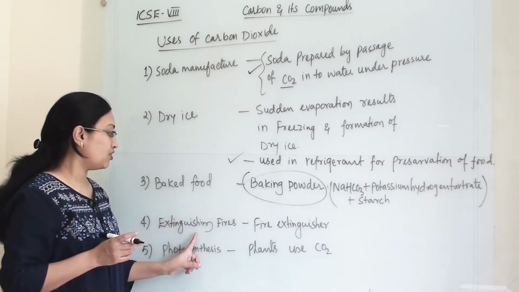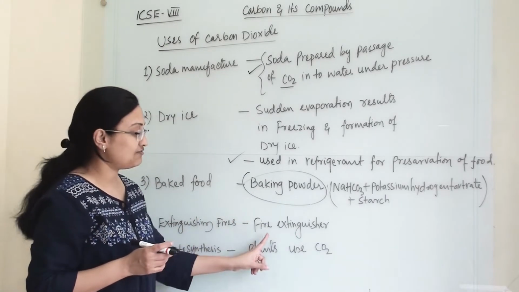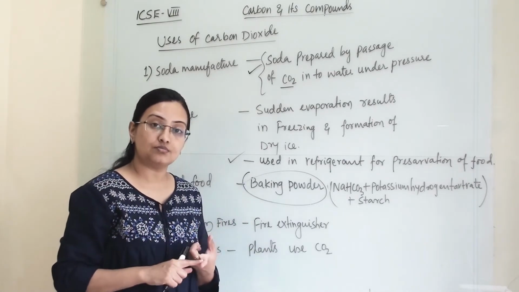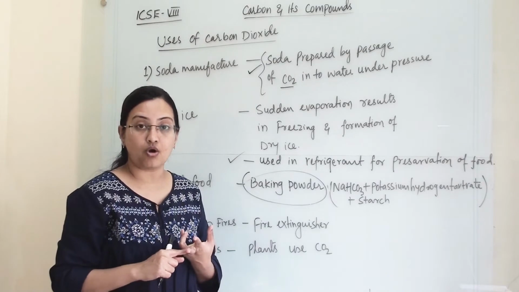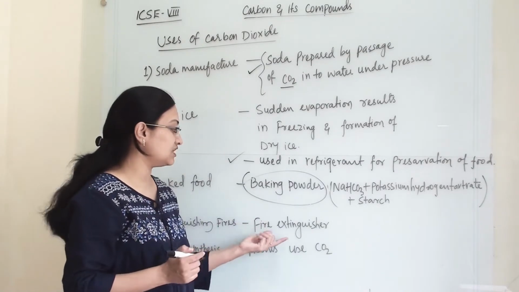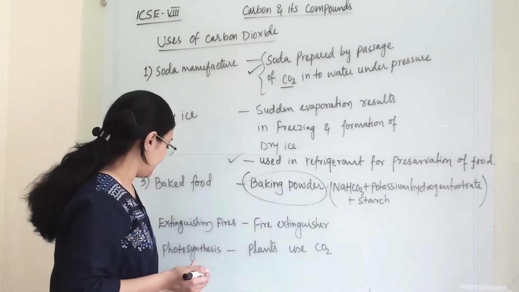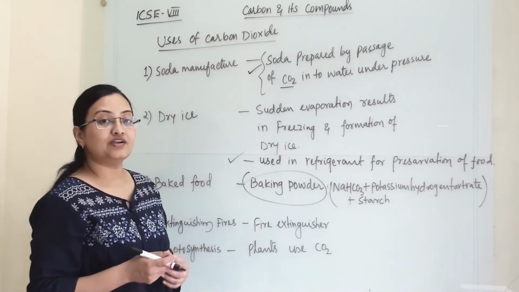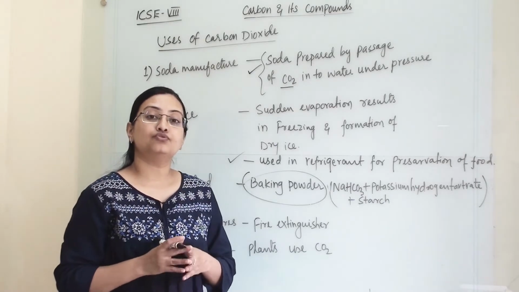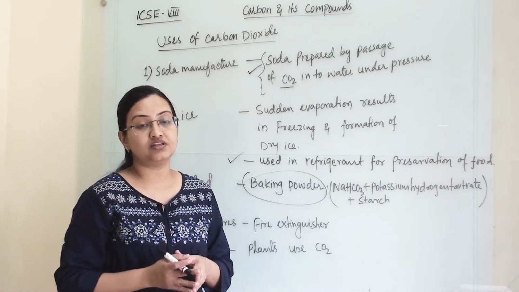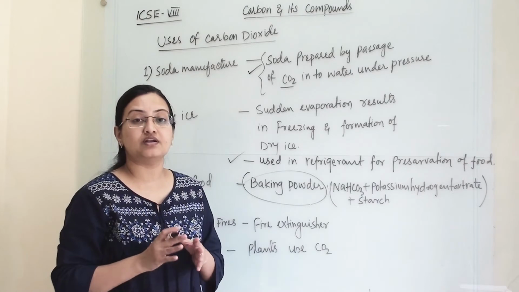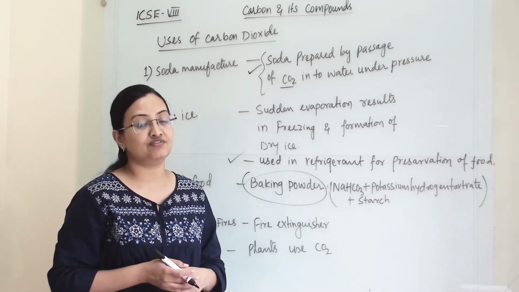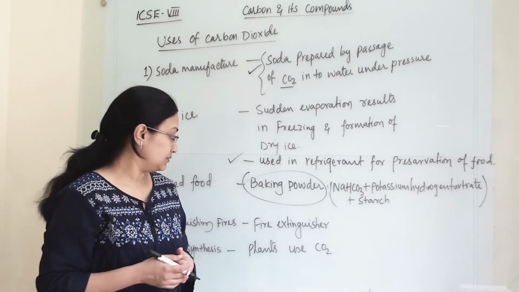Fourth is for extinguishing fire. As a fire extinguisher, we are using carbon dioxide because it is non-combustible and a non-supporter of combustion. So we can use it in a fire extinguisher. Then the fifth one is photosynthesis. We know that plants use carbon dioxide to do photosynthesis with chlorophyll and in the presence of sunlight. So carbon dioxide gas is very important for all the plants and vegetation on the earth.